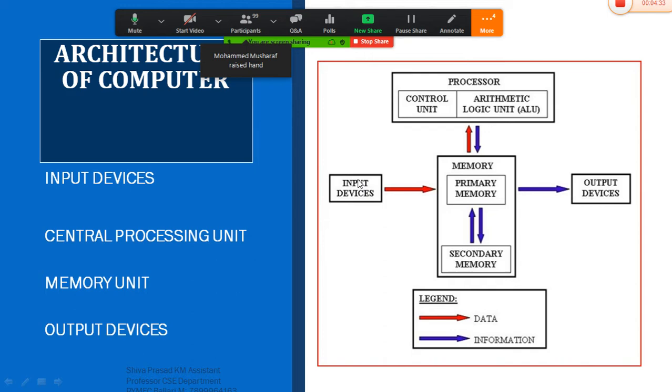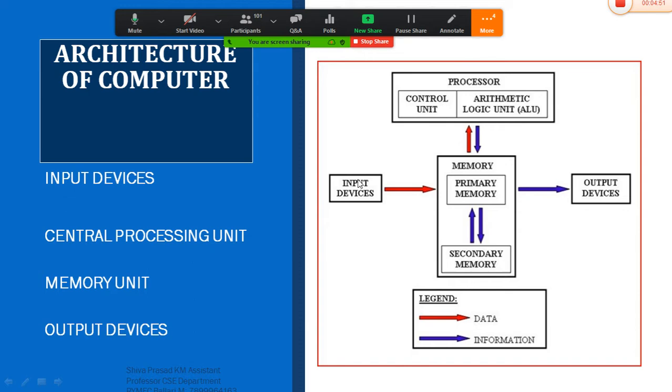One example I can tell you is, if I want to type something in my system, I will be using a keyboard, isn't it? Keyboard is an input device which helps the user to input the data into the system.